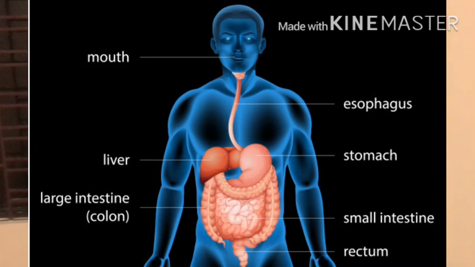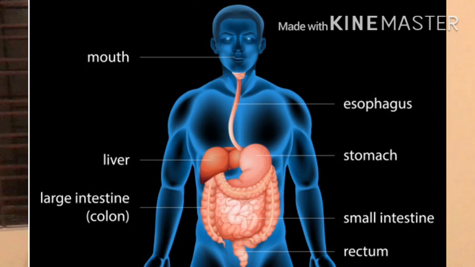It secretes bile juice that is stored in a sac called gallbladder. The bile plays an important role in the digestion of fats. The pancreas is a large cream-colored gland located just below the stomach. The pancreatic juice acts on carbohydrates, fats, proteins, and changes them into simpler forms.